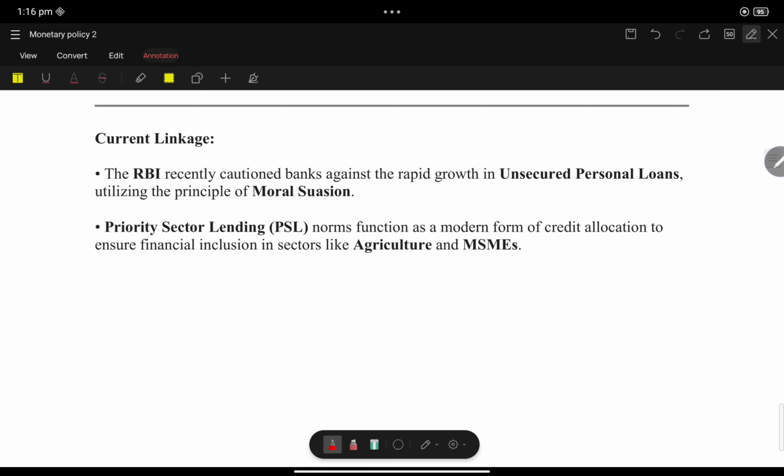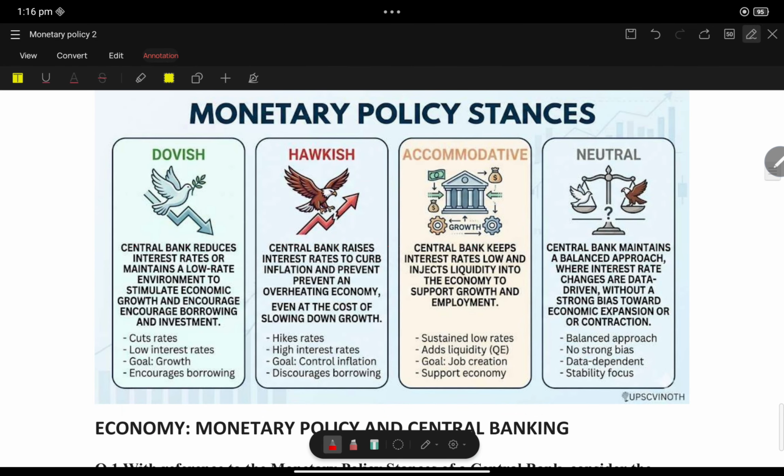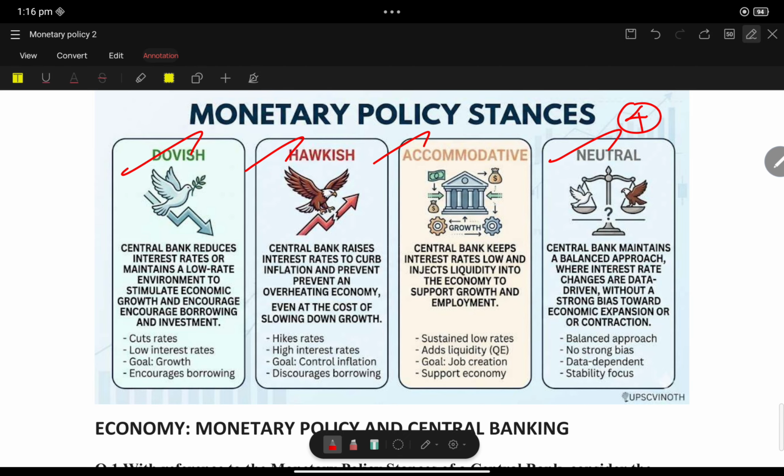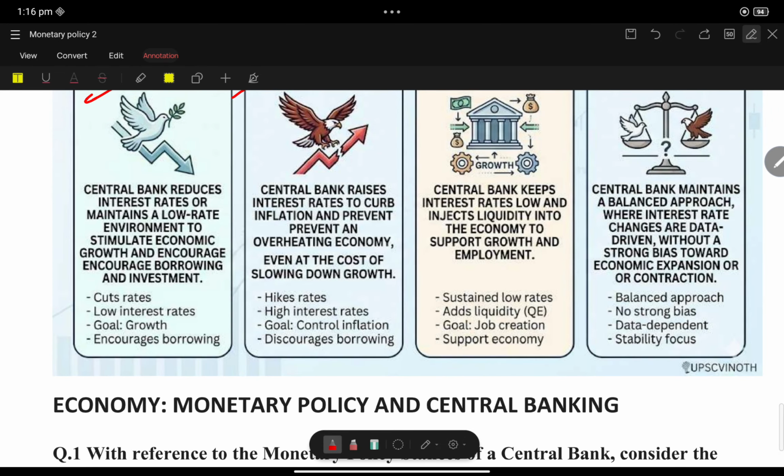So let us look at the monetary policy stance. See, this is very much important. See what stand the RBI takes in terms of monetary policy. First of all, there are four monetary policy stances. What are the four? Dovish stand, hawkish stand, accommodative stand, neutral stand. See what is meant by dovish stand.